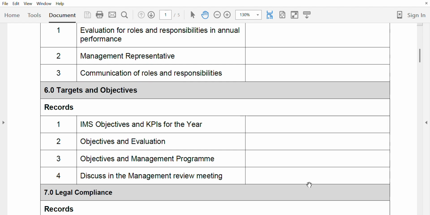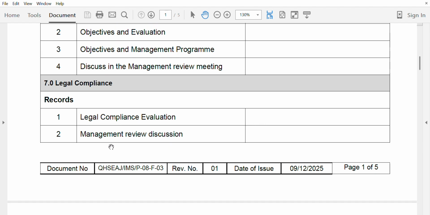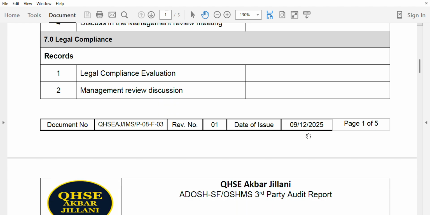Over here, legal compliance evaluation and management review discussion. Is legal compliance discussed in the management review, yes or no?